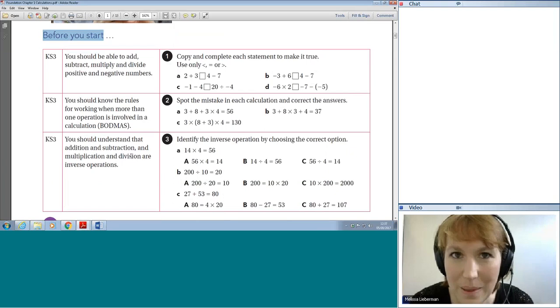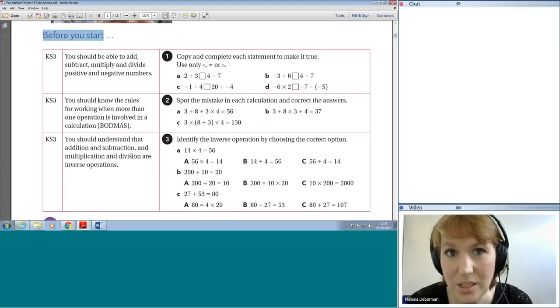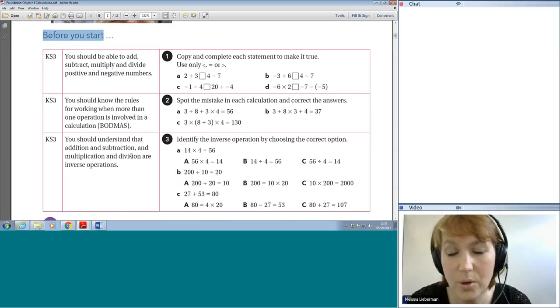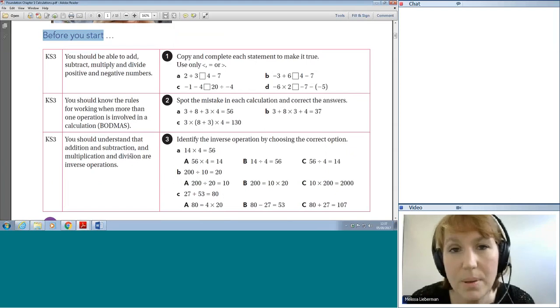remember, this book is written for people who are at school or college and have just done maths. If you're an adult learner and haven't done maths in a very long time, I just want to say, please don't panic if you can't do these warm-up questions, because the answers are in the answer book, so if you want to look them up, you can. But it's just a little warm-up to see what you can do already. If you can't do them, don't worry, because they'll be repeated in the chapter if they're important. So that's an important point to make.